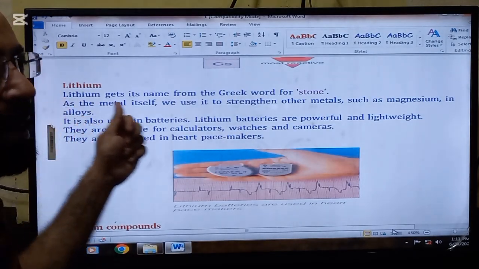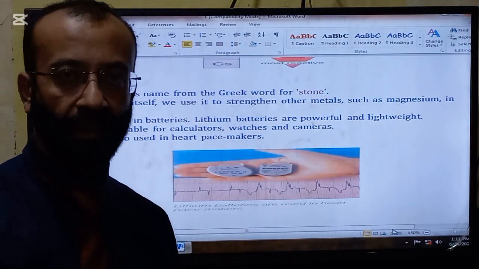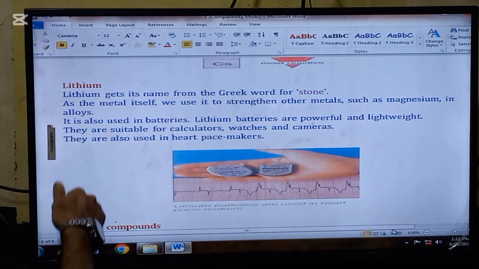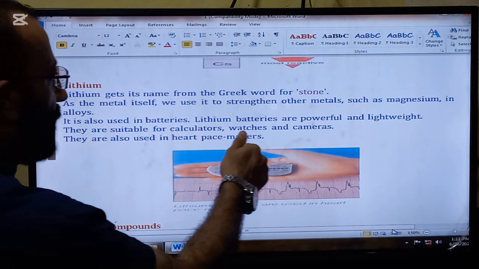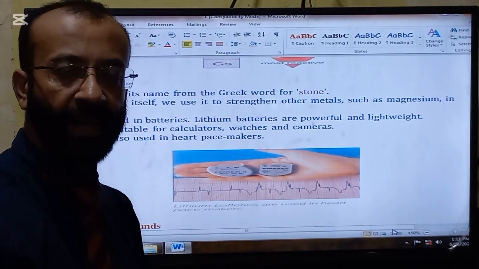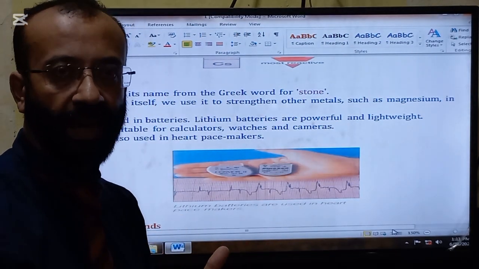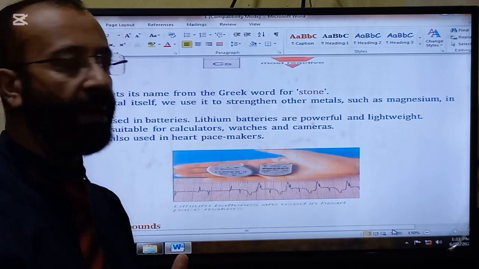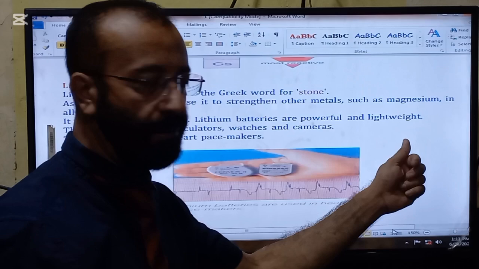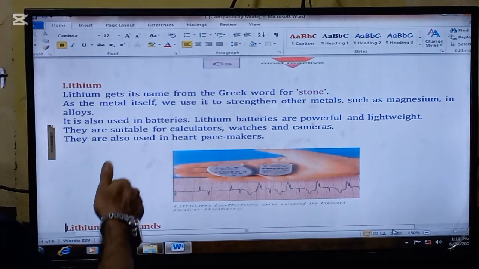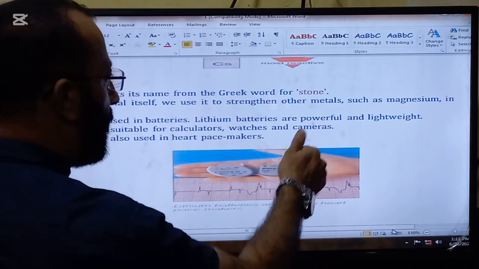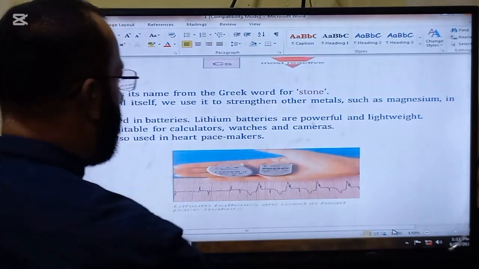So lithium is used to strengthen other metals in alloys. So this is one use. It is also used in batteries. Lithium batteries are powerful and lightweight because these metals are very lightweight. So that's why they are used in batteries, and because they are very durable, powerful and lightweight. They are suitable for calculators, watches and cameras for the same reason, because they are powerful metals and are lightweight.